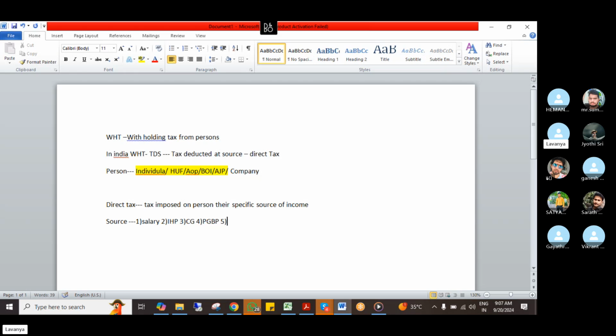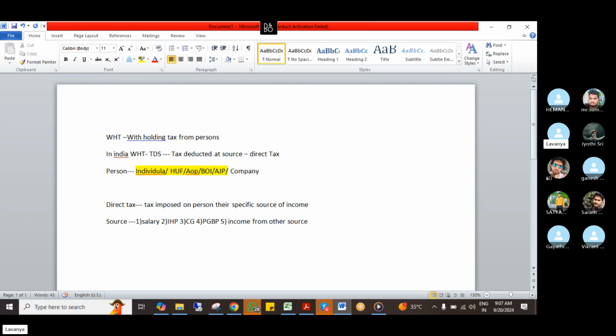And the fifth is income from other sources. If any income is not covered under salary, house property, capital gain, or PGBP, those incomes come under income from other sources. For example, Lavanya and Co paying dividend to the shareholders. That is also a payment, right?